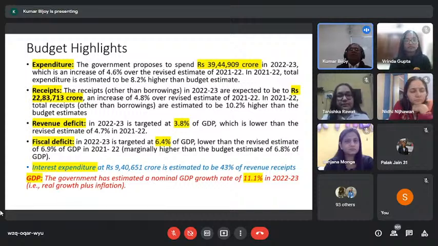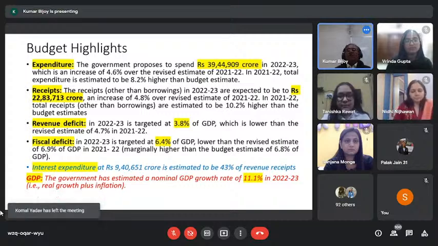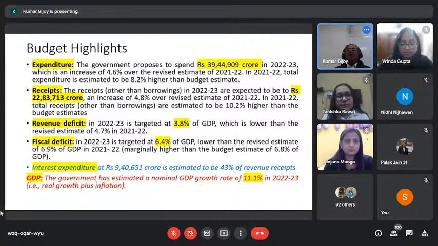This deficit, which is right now targeted to be 6.4%, people may doubt whether that is possible keeping the economic condition in mind; it may go beyond 6.4%. As a student of economics, the question comes, how much should the fiscal deficit or revenue deficit be? As per FRBM, that is fiscal responsibility and budgetary management, fiscal deficit should not be more than 3% and revenue deficit should not be more than 2%. That is an acceptable limit. But here, instead of 3%, it is more than double.